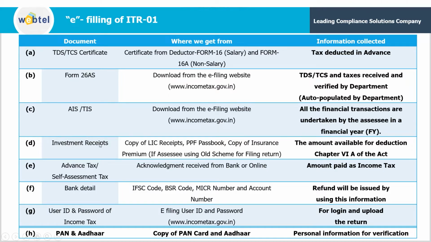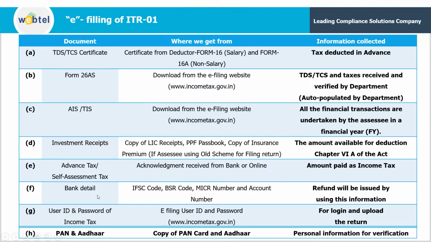Then comes investment receipts. If you have made any kind of investment in LIC or PPF, then you need to show the details: the receipt of your LIC, and your PPF passbook, in case you are opting for the old tax regime, and the amount would be available for deduction as per Chapter VI-A. Then comes advance tax or self-assessment tax. If your tax has been paid in advance, or if you are going to pay self-assessment tax, then you need to show the details, and the amount paid as income tax will be collected through this document.